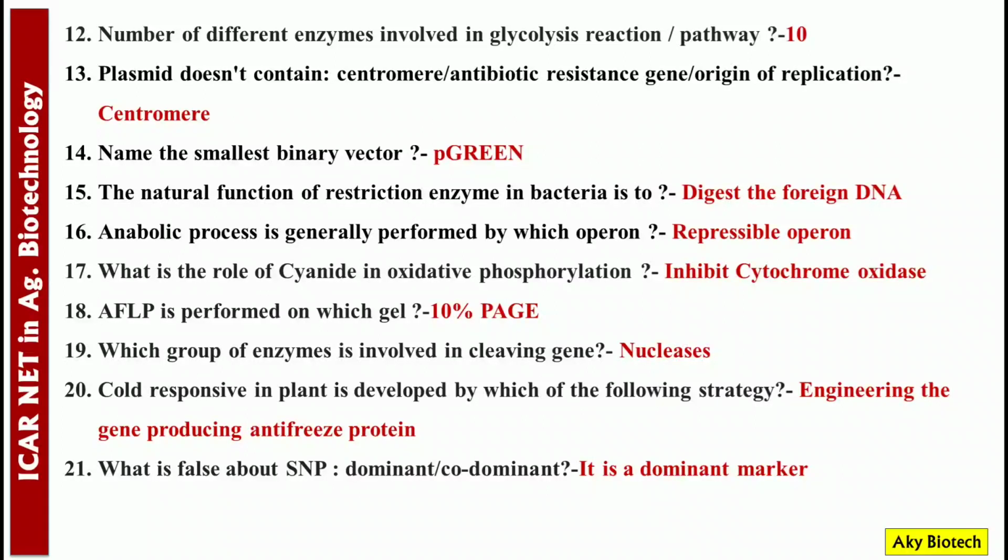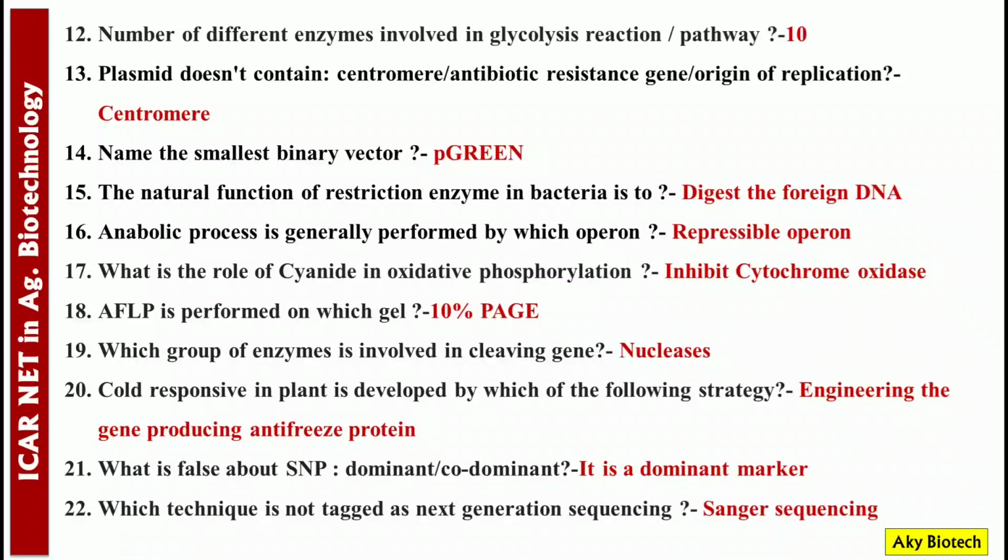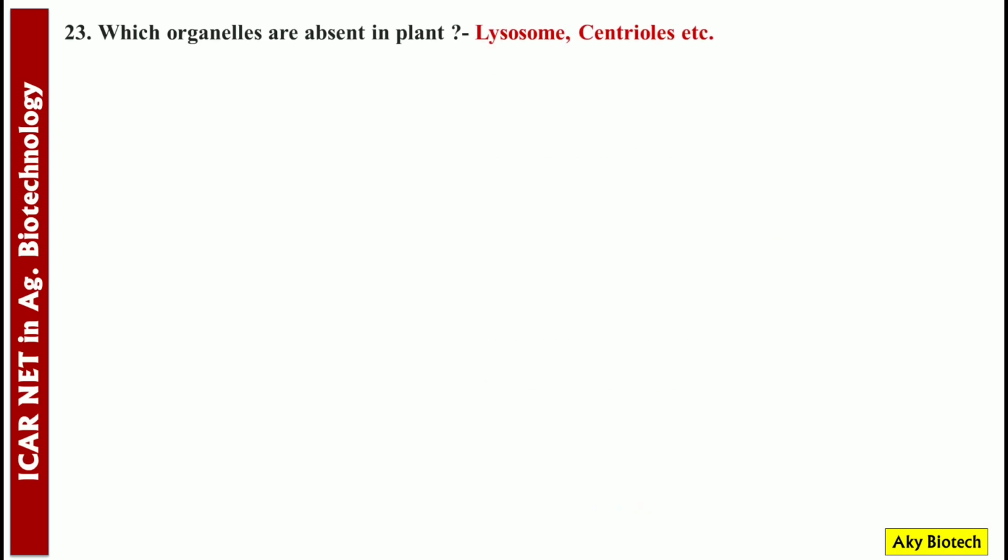Number 22. Which technique is not tagged as next generation sequencing? Sanger sequencing. Number 23. Which organelles are absent in plant? Lysosome and centrioles, as we all know, are in animals.